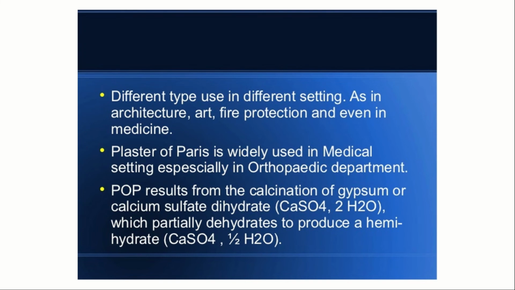POP results from the calcination of gypsum or calcium sulfate dihydrate. That is the full form of gypsum, calcium sulfate dihydrate, CaSO4·2H2O, whereas this 2H2O is water of crystallization, which partially dehydrates to produce hemihydrate, which becomes calcium sulfate hemihydrate. Hemihydrate is CaSO4·½H2O. The water of crystallization reduces from 2H2O to ½H2O.